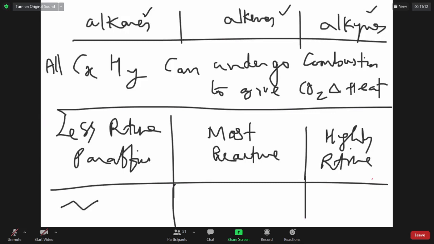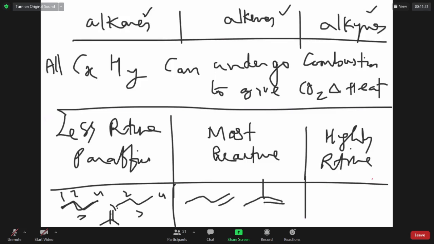For example, this is butane. Sorry, this is butane and this is isobutane. It has only one branch. 1, 2, 3, 4. 1, 2, 3, 4. I wrote the same molecule 2 times. This is isobutane. It has 4 carbons with a side chain. What type of isomerism is this called, sir? Chain isomerism. Yeah. Even alkenes can show chain isomerism.